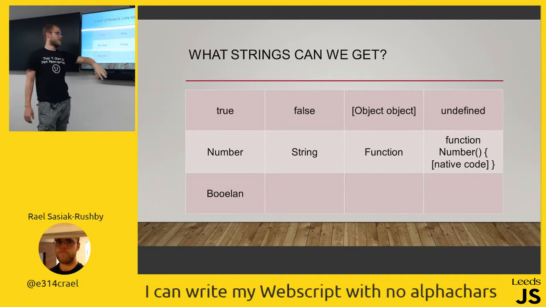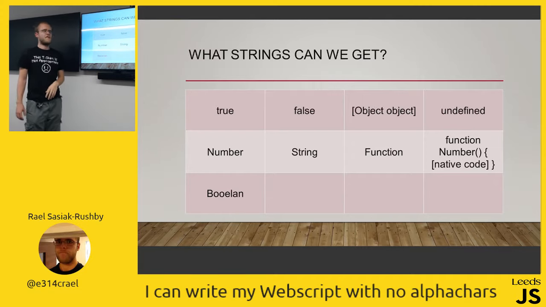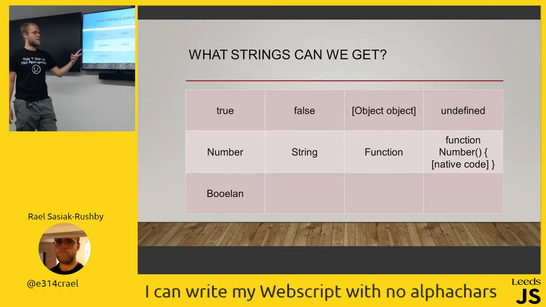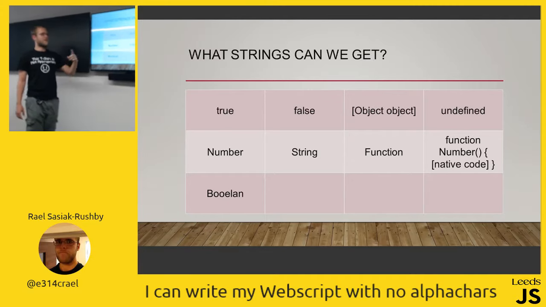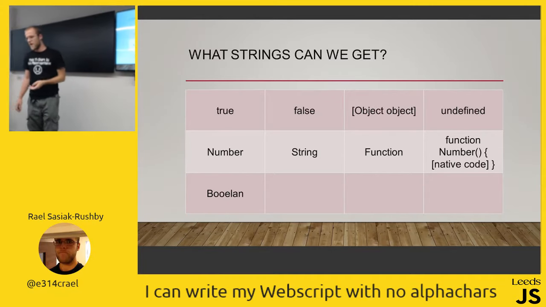You can get function Number of native code, which I think is Node specific. You won't get that in the browser. Or it's either Node specific or WebAssembly. It's been a while since I did this presentation, but that was from one of the two. It wasn't in both of them. You can get Boolean. You can get object Date, you can get object Array using various little hacks.